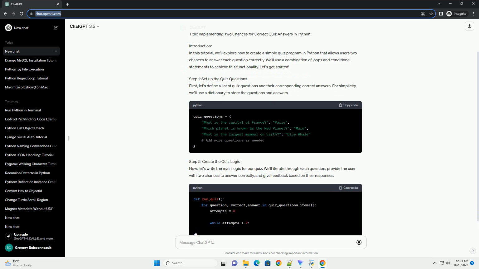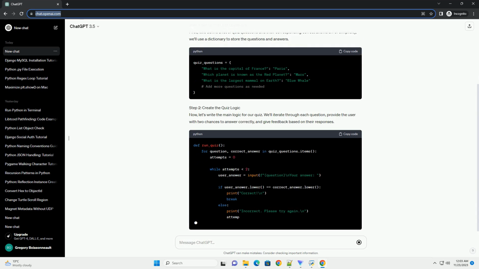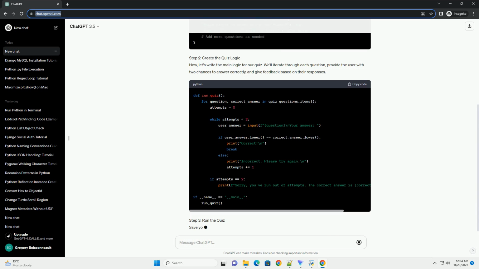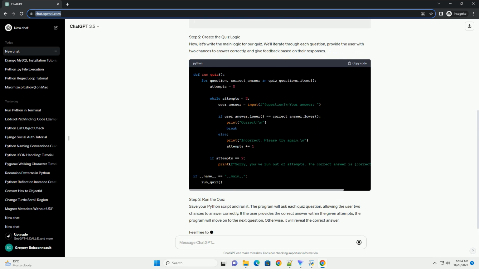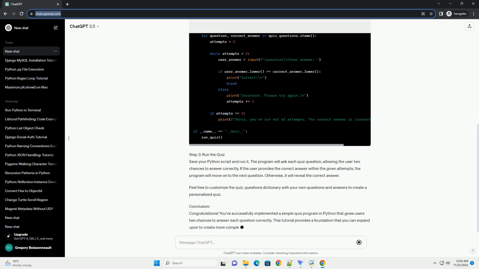Let's get started. Step 1. Set up the quiz questions. First, let's define a list of quiz questions and their corresponding correct answers. For simplicity, we'll use a dictionary to store the questions and answers.